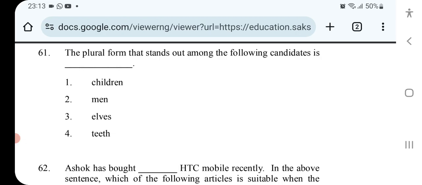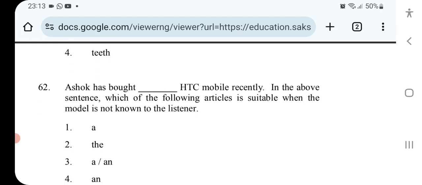Irregular plural forms. These are child, children, elf, elves, tooth, teeth. That stands out among the following candidates. What it might be: child, children, men, tooth, teeth. Maybe I think elves. I'm not sure about that.